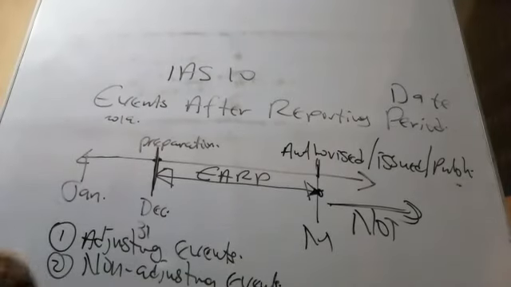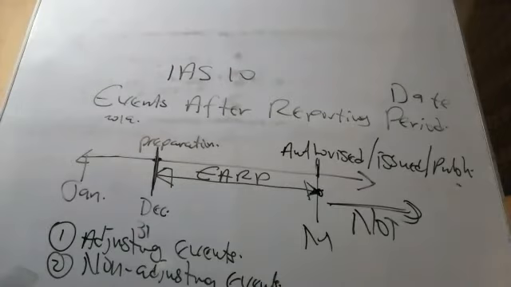When you pick this, it is your duty to know, number one, what constitutes adjusting events. Number two, what is the accounting treatment. That is all. And examples. Okay, let's start again. Adjusting events.